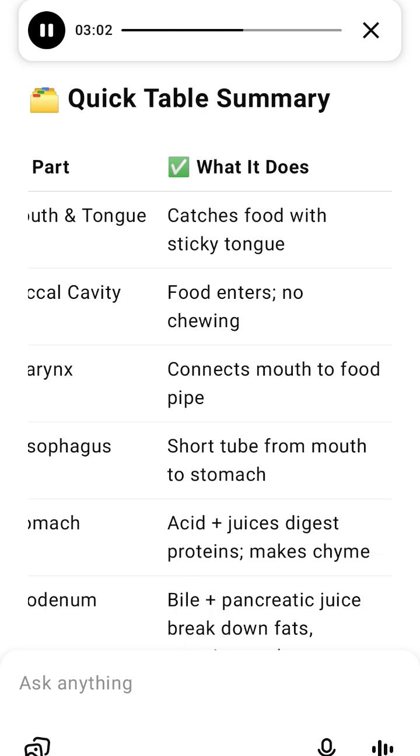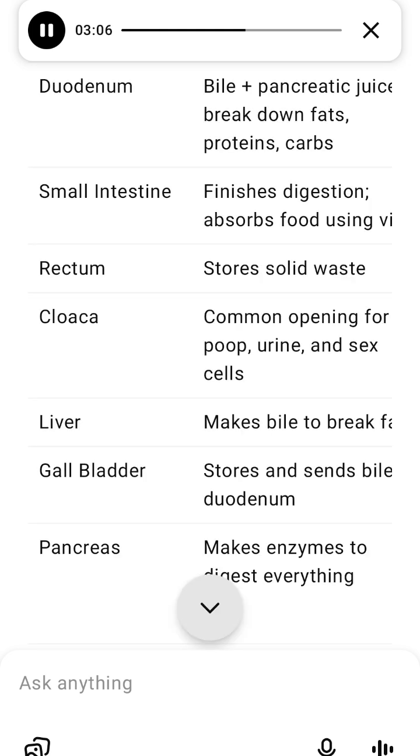Buccal cavity, food enters, no chewing. Pharynx, connects mouth to food pipe. Esophagus, short tube from mouth to stomach. Stomach, acid plus juices digest proteins, makes chyme.